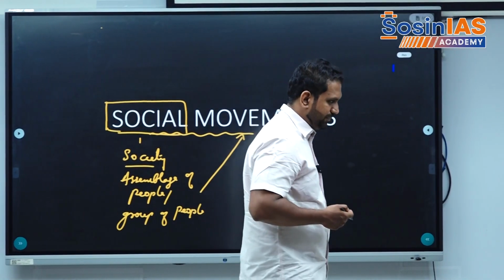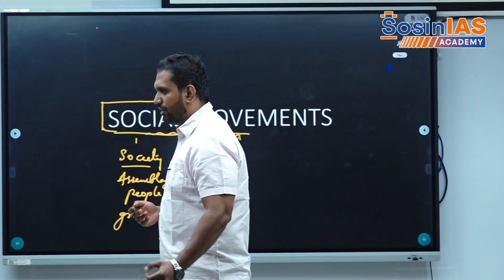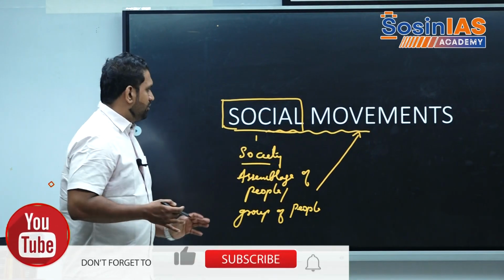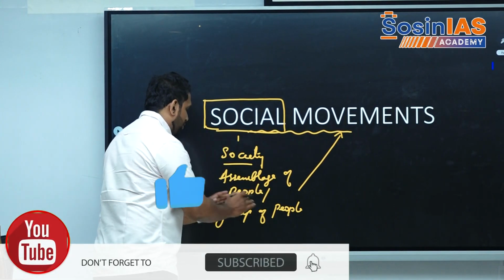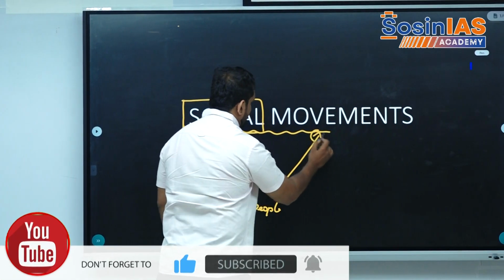So that's how different the meaning of society is. Here we are talking about a society in which there is an assemblage of people, a group of people, which we call a movement.